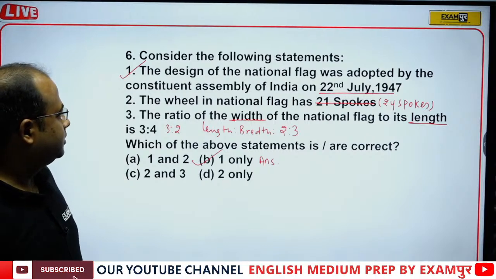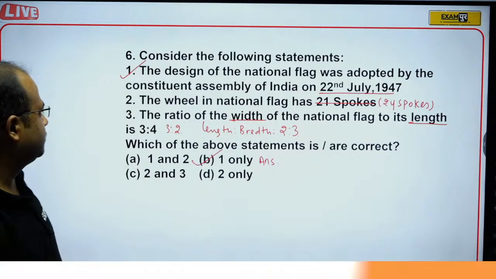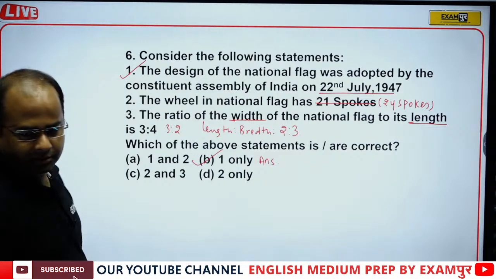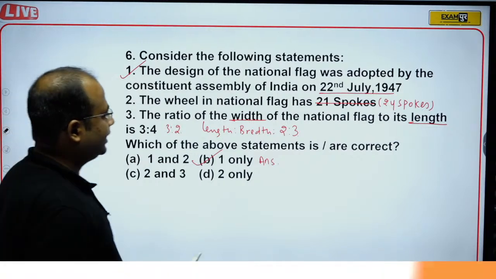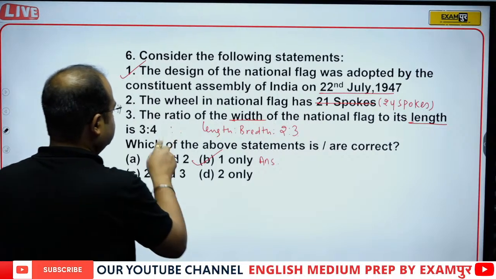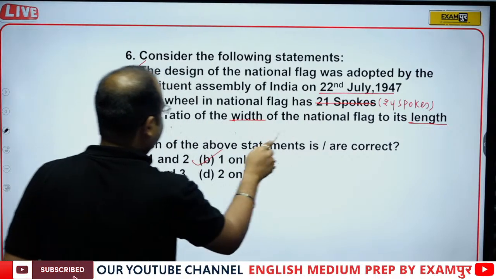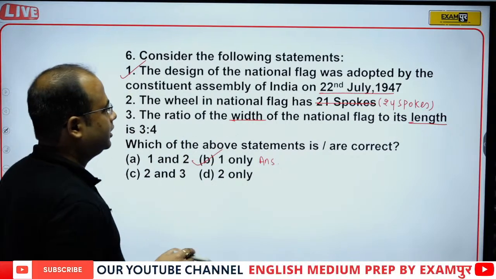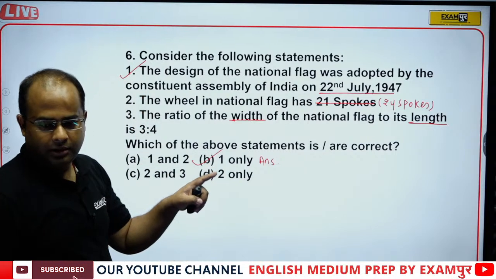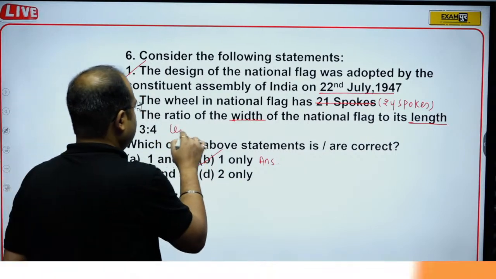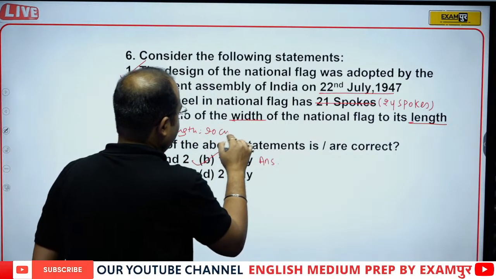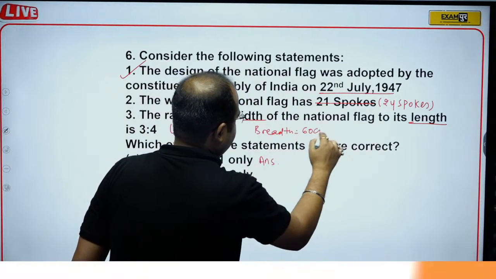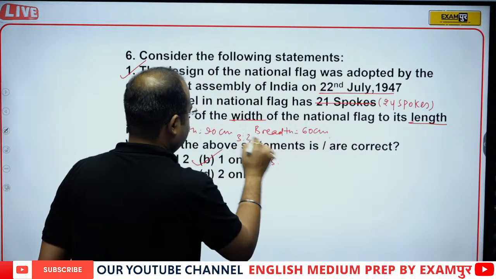So length and breadth. No guys, one second. I was thinking of the ratio of the length and breadth, that is 3:2. This is actually 60 centimeter. The length is around 90 centimeter and the breadth is about 60 centimeter. So it is around 3:2.